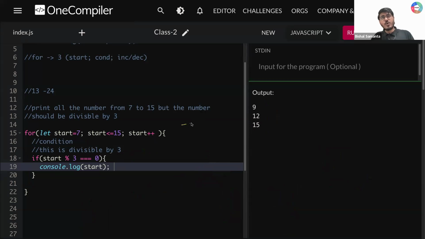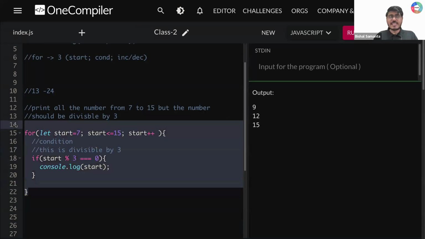So is that clear to all of you, this code snippet? So inside the for loop, we are writing some condition because I don't want to print all the numbers. I want to print only those numbers which are divisible by 3. Right? Clear? Can you quickly take a pause and tell me, guys, is that understandable to all of you? Okay. So now let's move to the next example, guys.